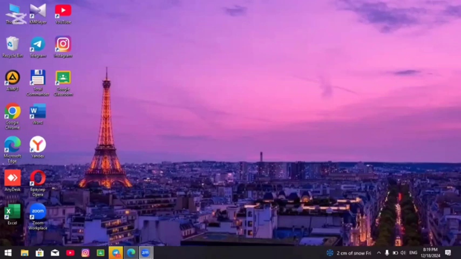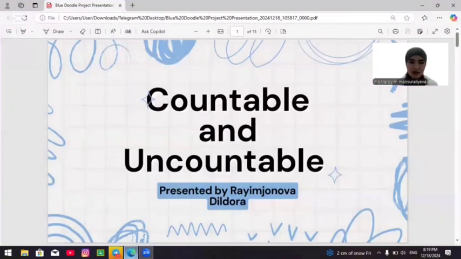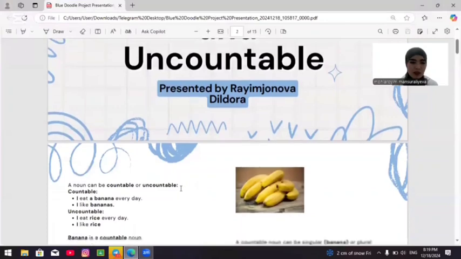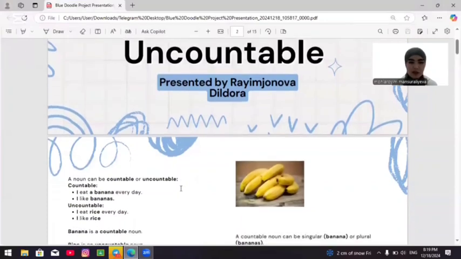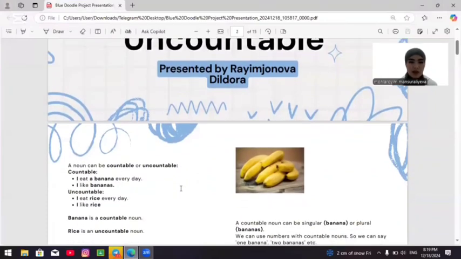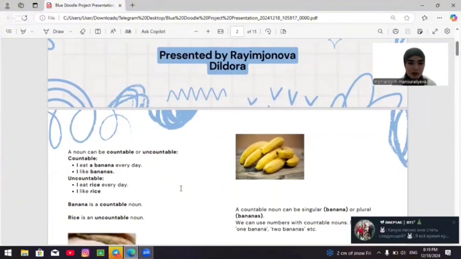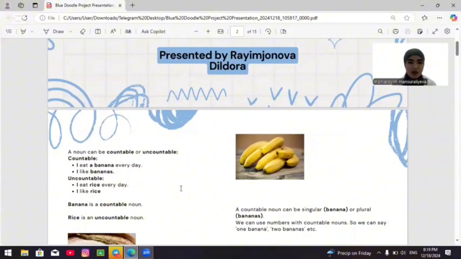Today's topic: countable and uncountable nouns. Look at the slide. A noun can be countable or uncountable. Countable examples: I eat a banana every day. I like bananas. Uncountable examples: I eat rice every day. I like rice. Banana is a countable noun. Rice is an uncountable noun.